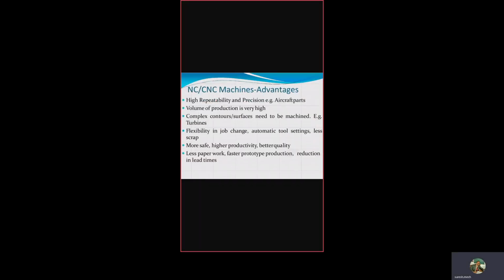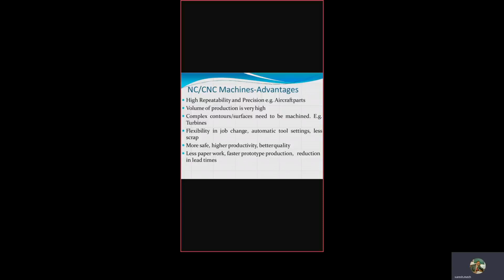Therefore, NC and CNC machines have certain advantages in their own field. High repeatability and precision, that is in the case of aircraft industries. Volume of production is very high. As far as NC and CNC machines are concerned, the volume of high-level production, you can call it mass production, is more.